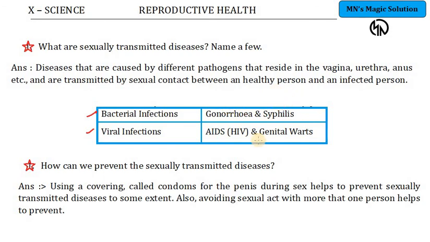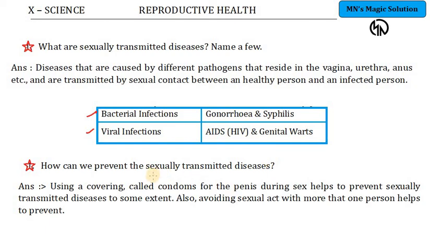with a healthy person. If a disease affected person, that is, someone who has the bacteria or virus in the body and has been infected by such an infection, has sexual contact with a healthy person, then these pathogens, which reside in the vagina, urethra, anus, etc., the regions taking part in the sexual process, obviously get transmitted to this healthy person.